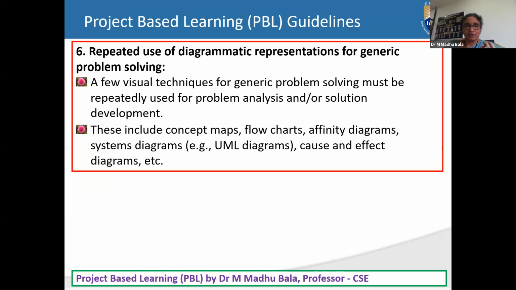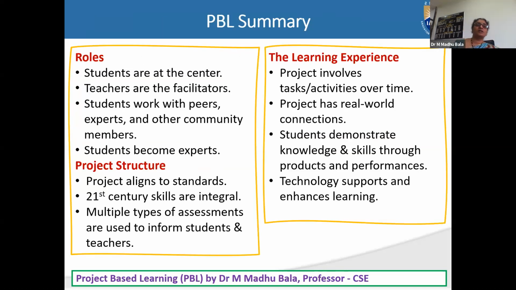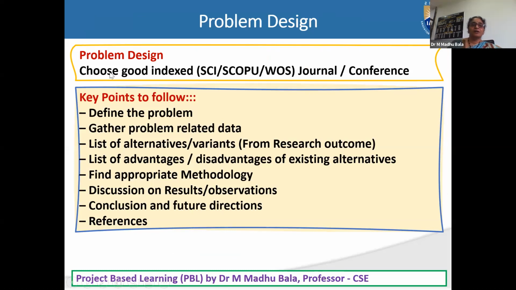So all these things should be demonstrated when we are talking about the problem design. The problem selection itself should come from one of the journals or conferences. These journals or conferences should be good indexed resources. Only then do you need to consider them.